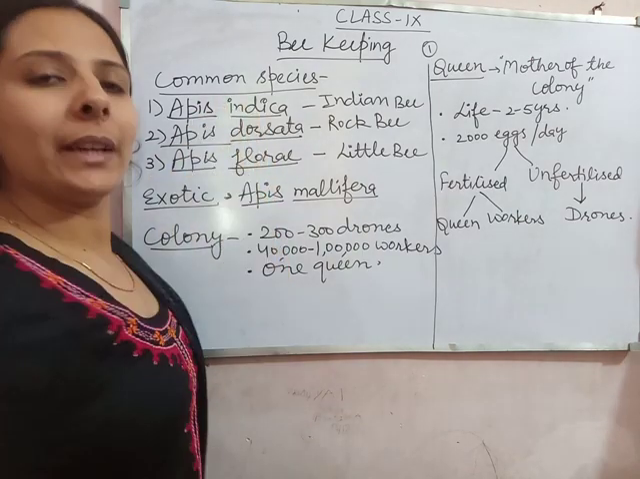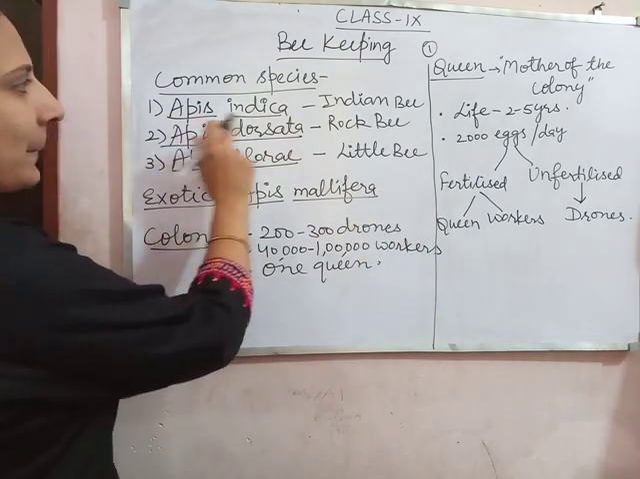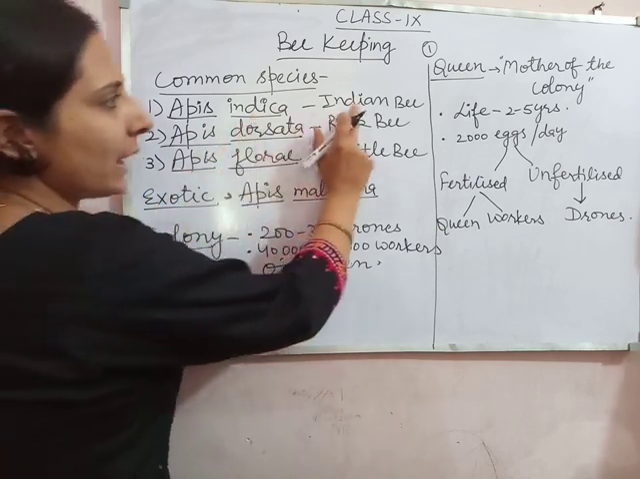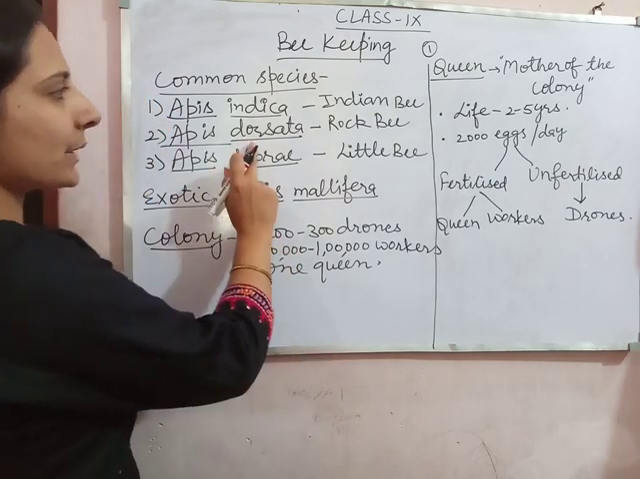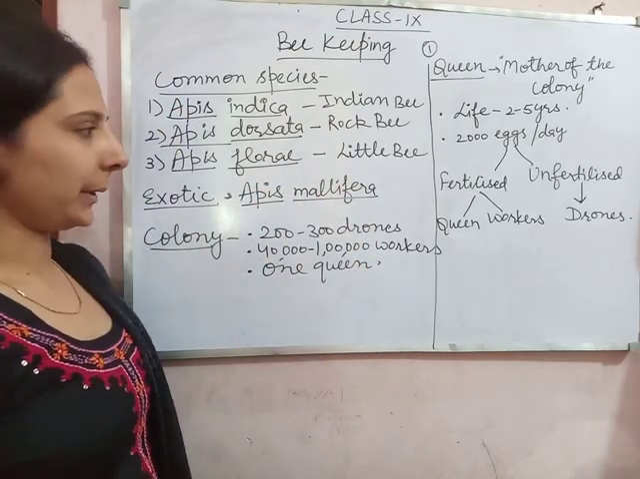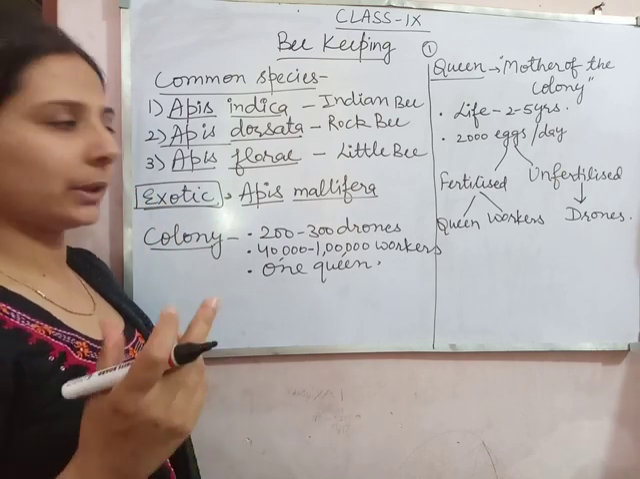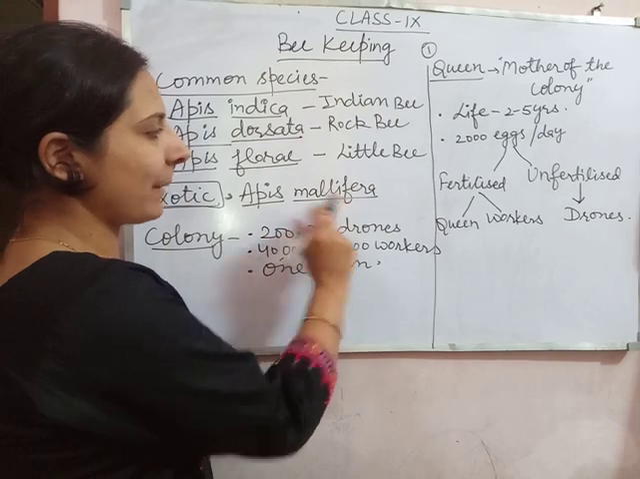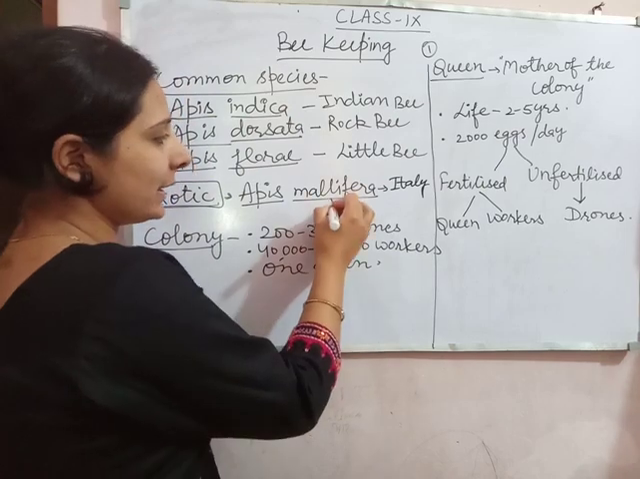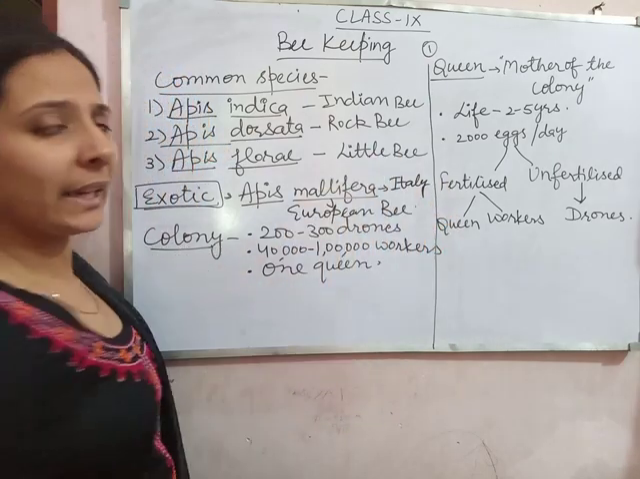Now what are the common species of the bees? These are the three main common species: Apis indica, Apis dorsata, and Apis florea. Apis indica is also called the Indian bee. Apis dorsata is also called the rock bee, and Apis florea is also called the little bee. There is one more important exotic species of the honeybee, Apis mellifera. It is from Italy, and it is also called the European bee.